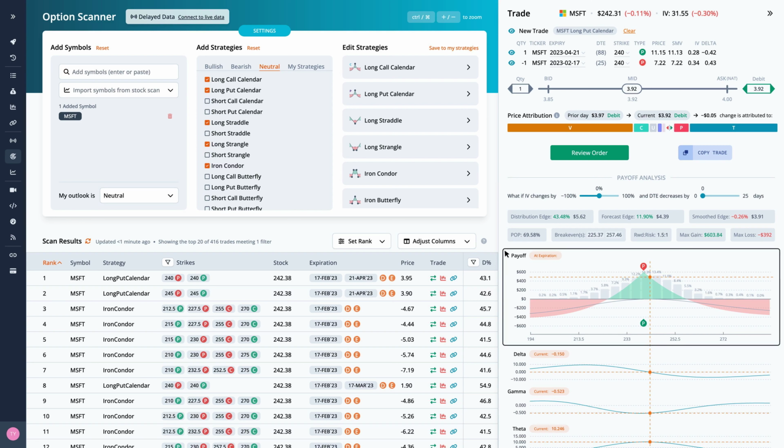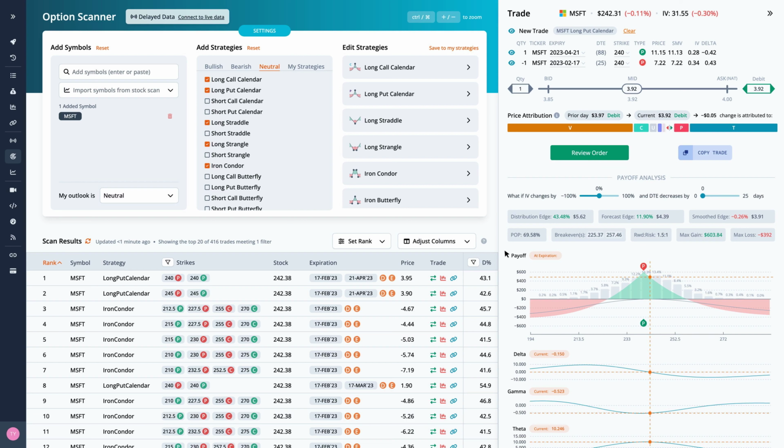We can also look at the payoff graph. The probability of profit sums the probability of the nodes for the part of the payoff picture above the zero profit line over 3 standard deviations. For this trade, the probability of profit is 69.58%. The reward to risk divides the max gain by the max loss. Here the 1.5 to 1 is the ratio of the max gain of $604 to the max loss of -$392.